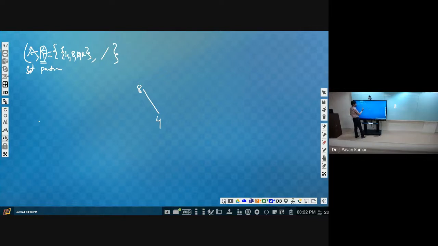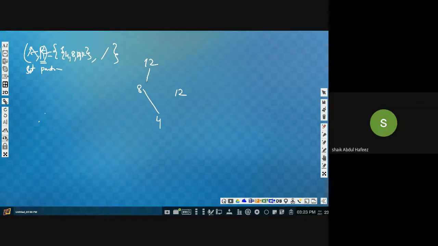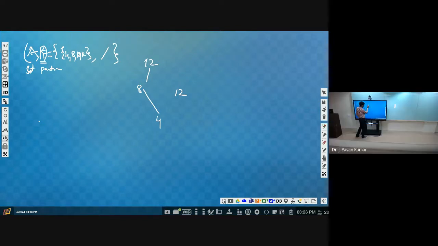Now consider 12. Can we have 12 here on top of 8 and connect like this? No. Because 8 is not dividing 12. So what we should have is 12, and then we can connect it to 4.